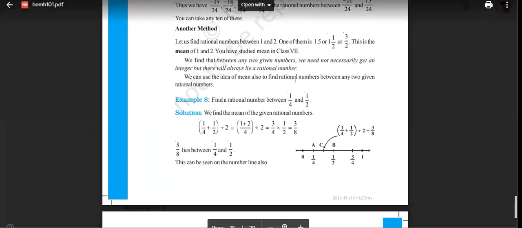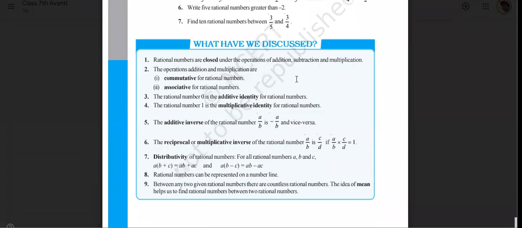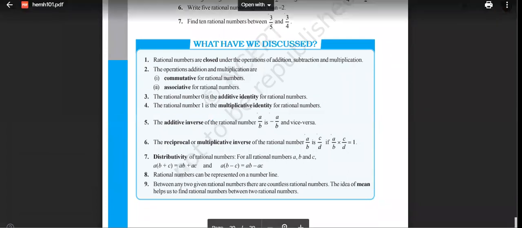Okay, very good, Tavishka. So this is the end of rational numbers, fractions, and integers. I hope these concepts are covered. Is there any other concept that you find difficult in these three chapters? Tell me. No? Very good, everyone.